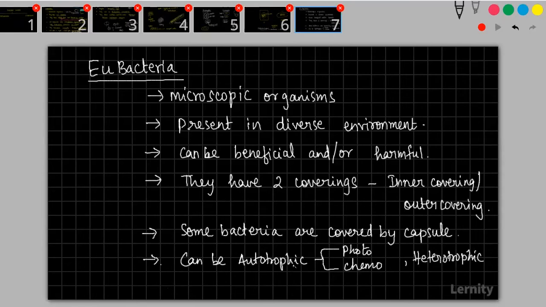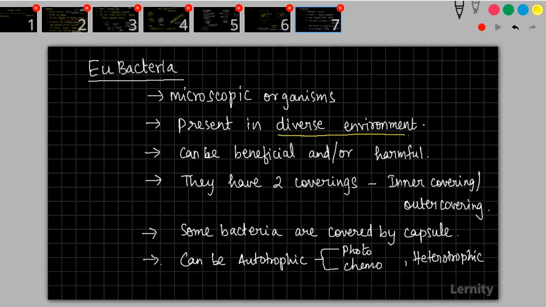Bacteria can be microscopic organisms. They can be present in diverse environment, which means they can be in all sorts of environment. Okay, they can live in your hand. Okay, they can live on a table surface. They can live inside the fridge. Okay, and then they can live in water, in air, anywhere it wants, it will be able to live. That is what we call diverse environment.